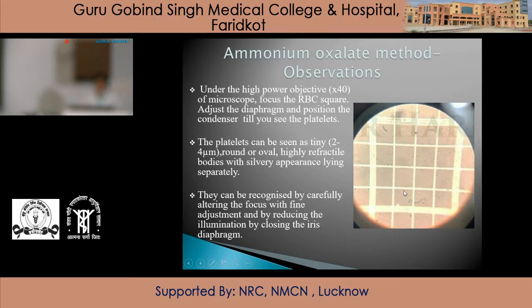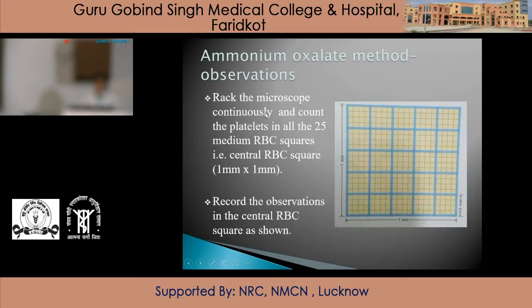They can be recognized by carefully altering the focus with fine adjustment and by reducing the illumination by closing the iris diaphragm. Rack the microscope continuously and count the platelets in all the 25 medium RBC squares, that is the central RBC square. Record the observations in the central RBC square as shown.